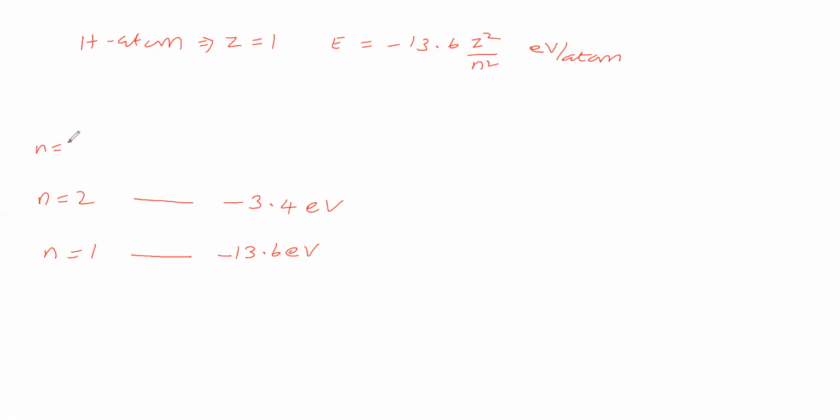Then we will go for the third orbit. We will substitute here, simplify, and get the energy in electron volt. Then we will take the fourth orbit and get its energy. Then we will substitute infinity. If we substitute infinity, the energy is equal to 0. So we have considered the energy of the electron in different levels, and we have written it like this.